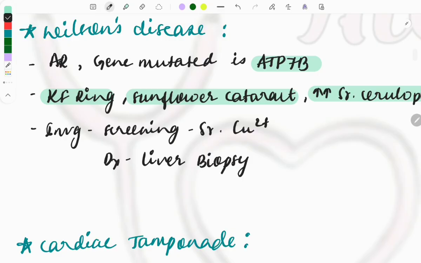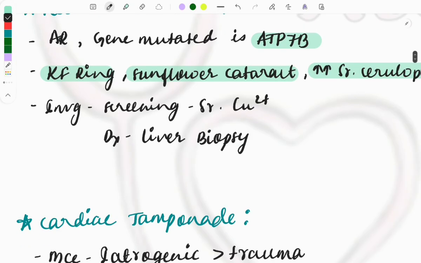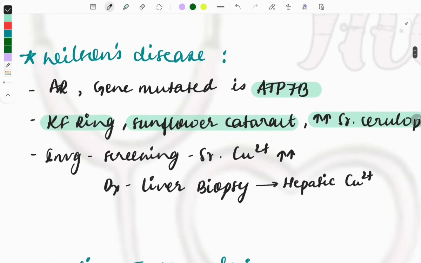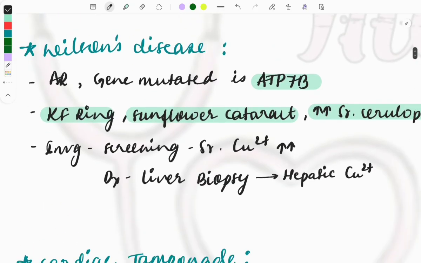And investigation, see, for the screening, it is the serum copper levels, testing of the serum copper levels, and this is usually very high. And for the diagnostic, it is the liver biopsy, and in the liver biopsy, we will be looking for the hepatic copper content, as the copper is deposited in these cells. Hepatocyte, the copper content in the hepatocyte. So this is the diagnostic investigation for Wilson's disease.